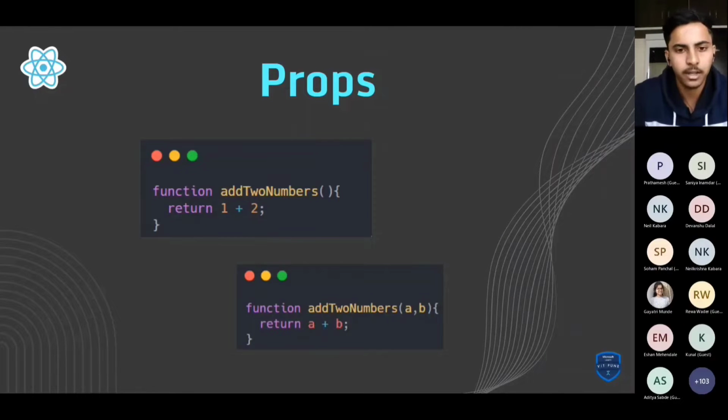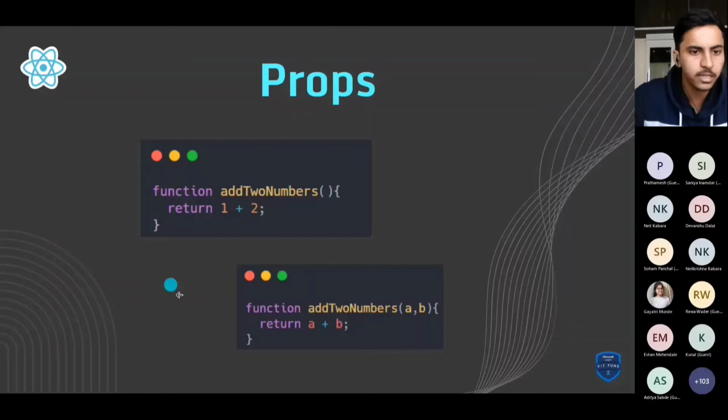Before we get into props, let's study functions. We all use functions. What is the purpose behind using them? We have to use functions again and again. This is the main purpose of using functions, the DRY principle, which is do not repeat yourself. We write a function once and we reuse it.